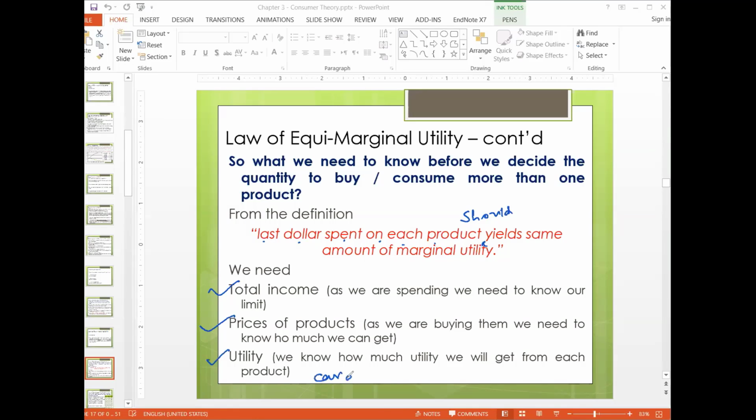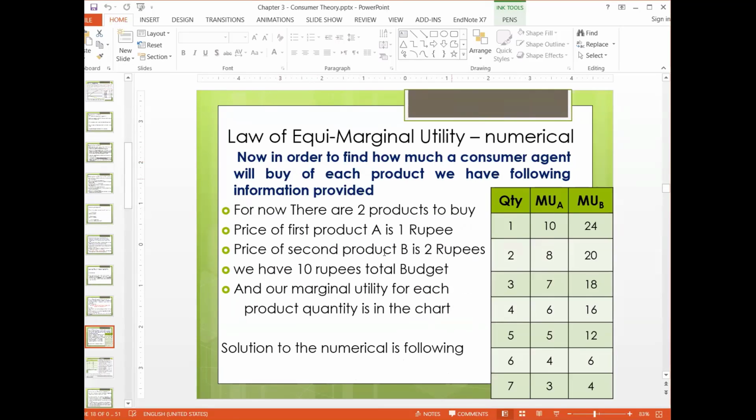because it is the cardinal utility, cardinal approach. So the table of utilities will be given. We'll start with that. We will see what information we will have in this numerical. So in this numerical, we will have the following things.